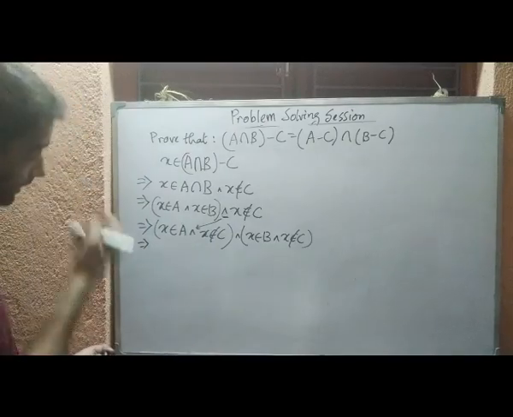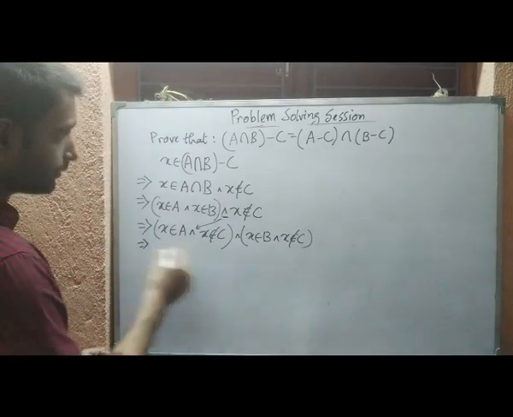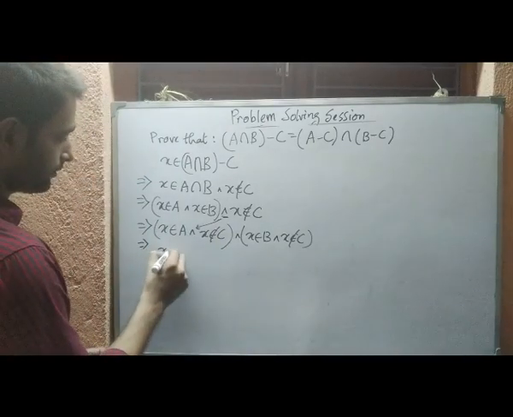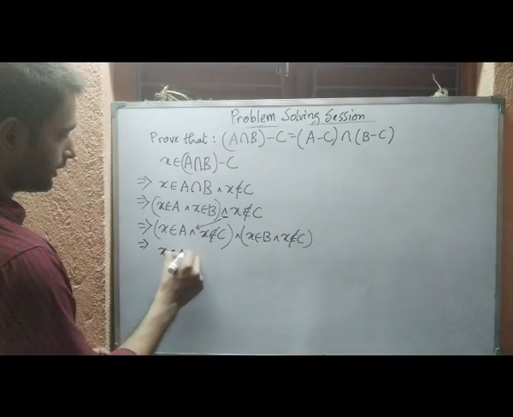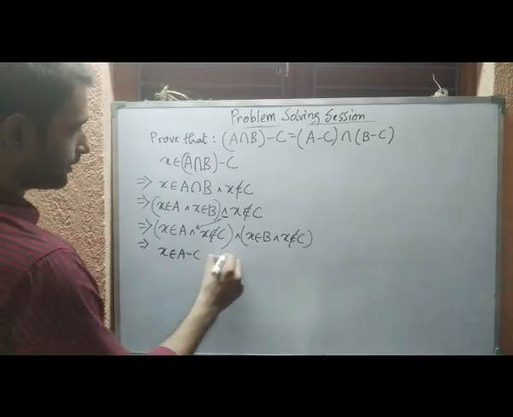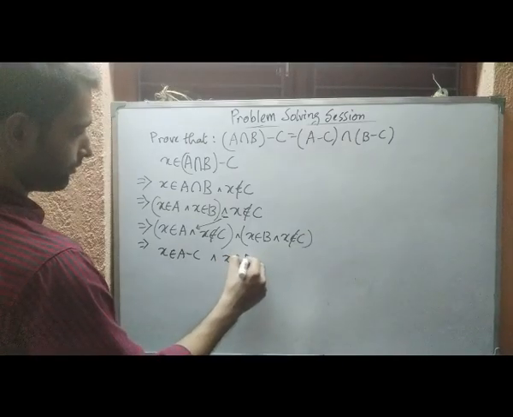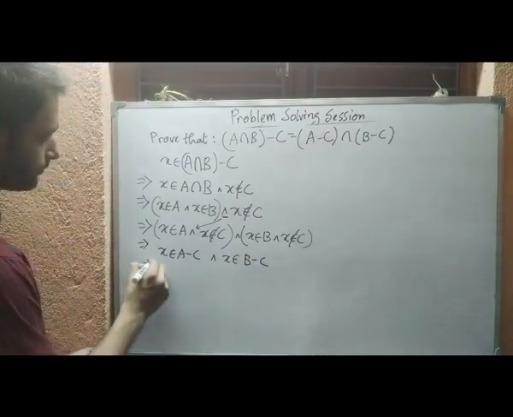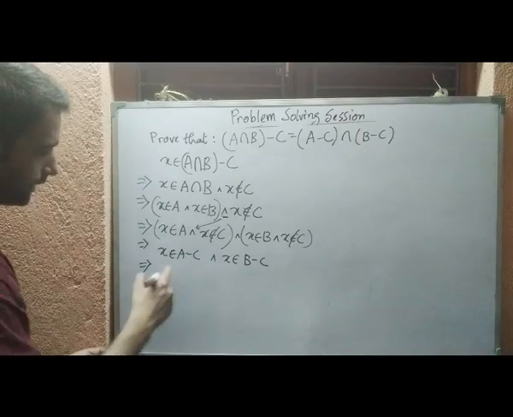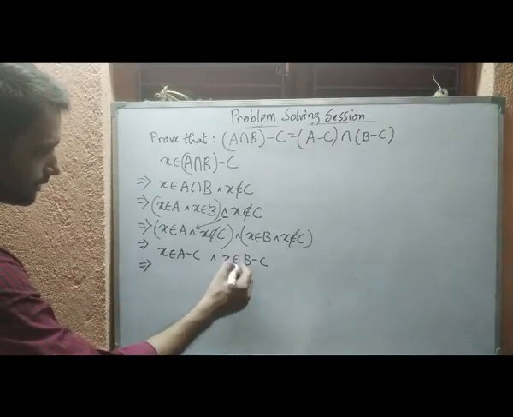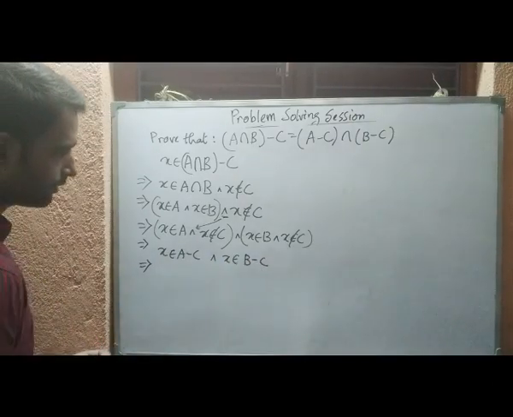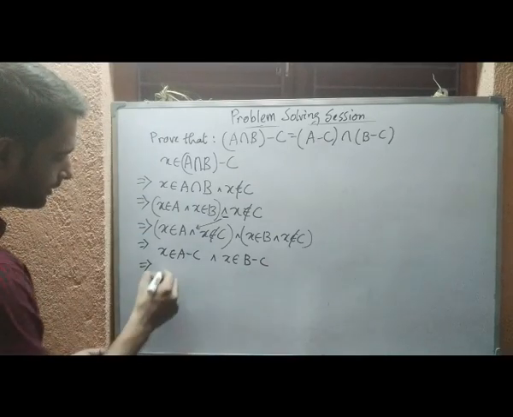So here this is the definition for A difference C. So we can write x belongs to A difference C and x belongs to B difference C. From this statement we can see it is the condition for AND, that is the intersection.